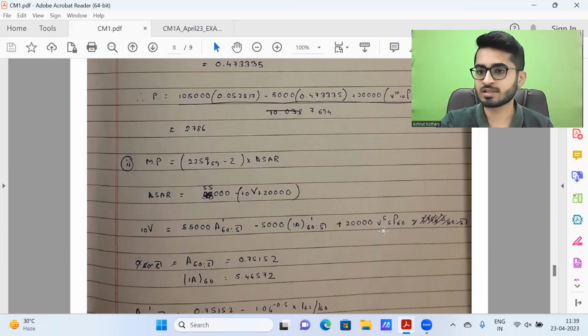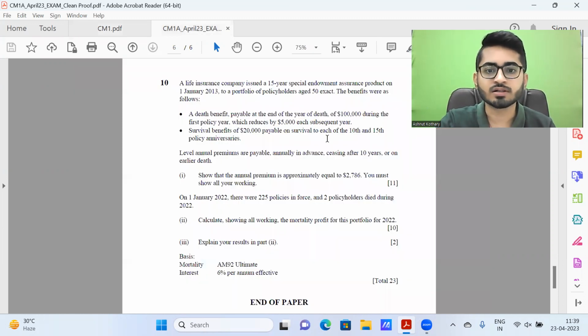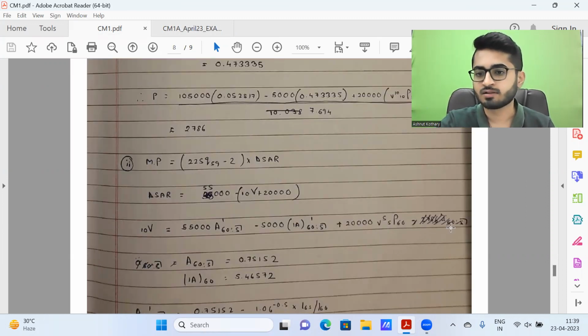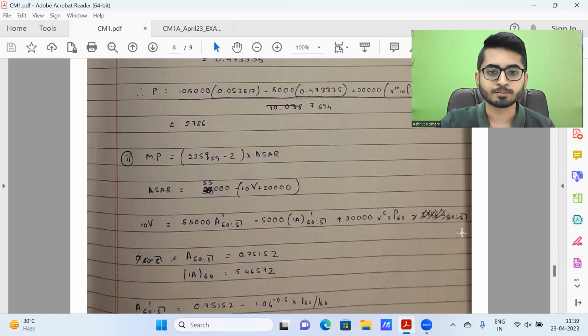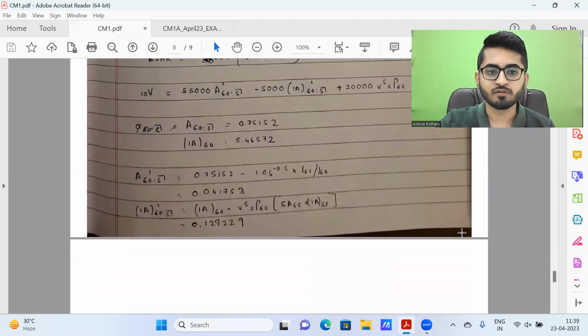Premiums are being paid for the first 10 years only, not for the entire 15 years. If you read the question, it's mentioned clearly: level premiums are payable annually in advance, ceasing after 10 years. So even when I was solving it, I had mentioned the 5-year term. Then later, when I was cross-checking, I saw, no, it's not 15 years, it's 10 years. So this was another mistake which a couple of students have made. So these are the in-between workings.